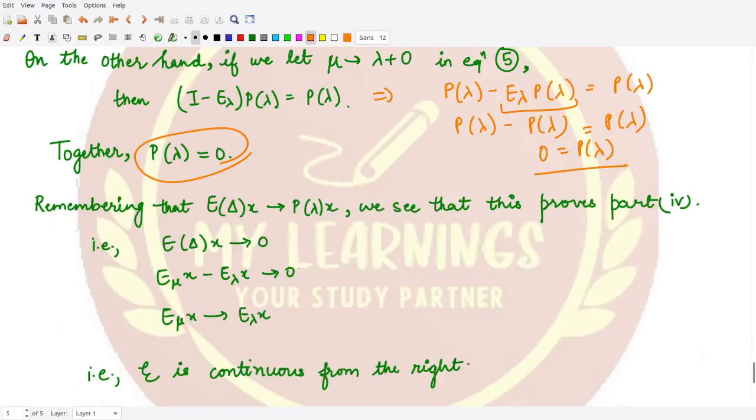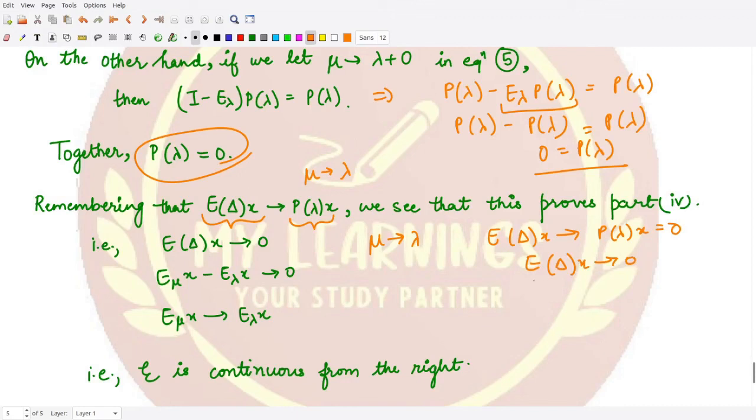Remember, because p lambda is 0 and we had our limit E delta x tending towards p lambda x whenever mu was tending towards lambda, and what is this p lambda x? That is equal to 0. So therefore your E delta x is now tending towards 0.